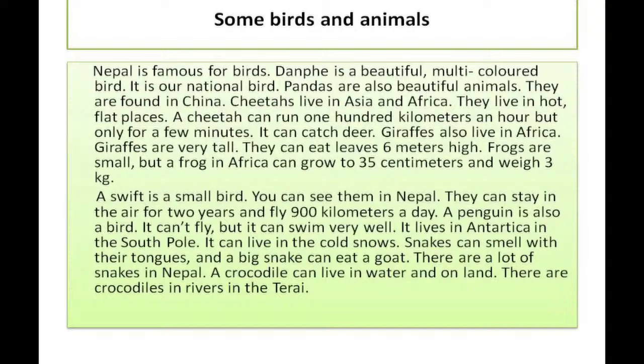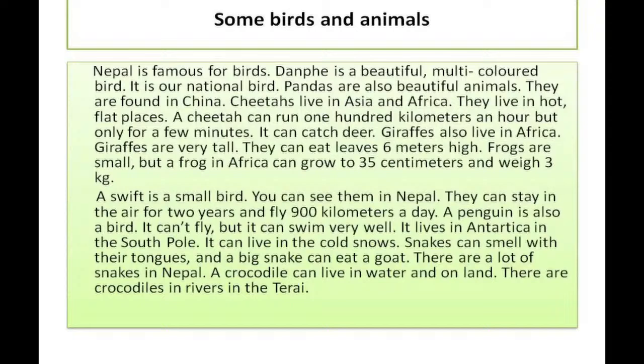That means the one species of Africa is very big. Now, this was about daffy, pandas, cheetah or leopard, giraffes and frog.